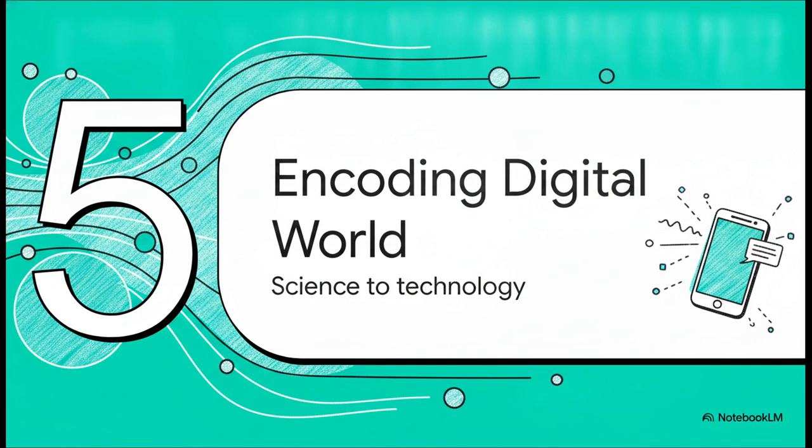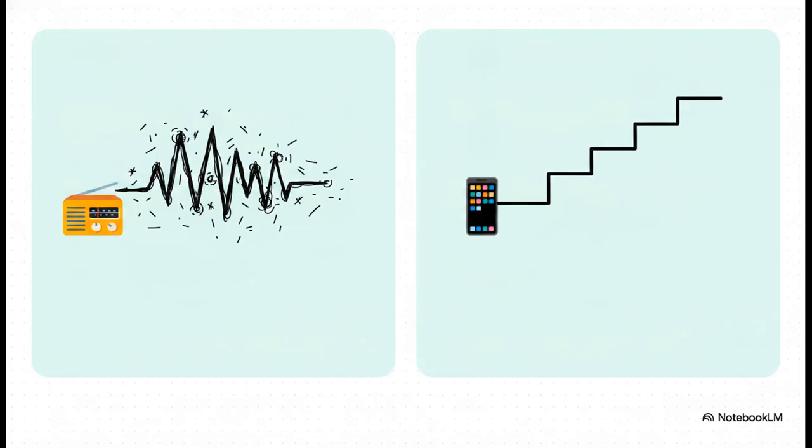Encoding the digital world. Science to technology. All right, we've established what a wave is, we know electromagnetic waves can travel through empty space, and we know exactly how they interact with matter. Now we arrive at the ultimate problem-solution engineering arc of modern communications. How do we take these invisible waves and actually use them to send a text message? Let's look at this as a worked example comparing the past to the present.